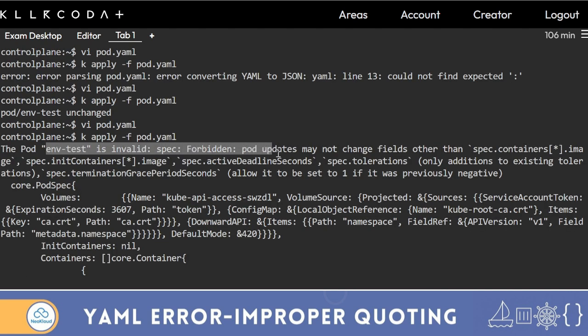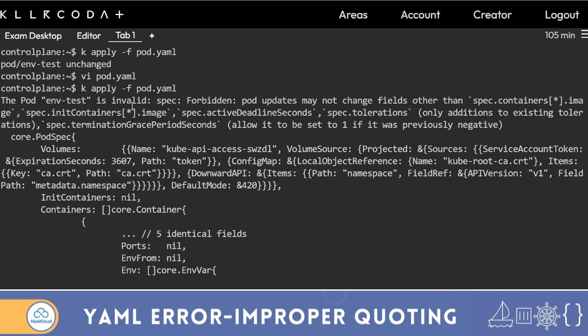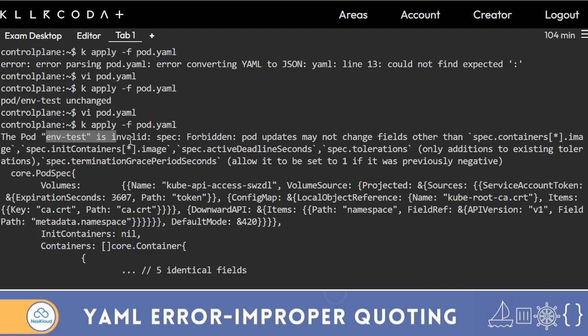The pod is invalid: Forbidden, pod updates may not change fields other than spec.containers.image. The error says spec.terminationGracePeriodSeconds allows it to be set to 1, previously negative. So go to the upper side and you will find the pod test is invalid, forbidden, pod updates may not change the field spec container image.